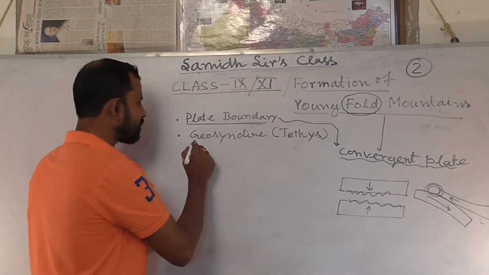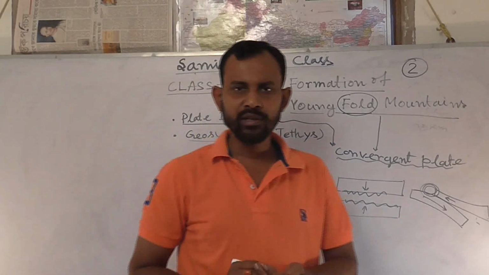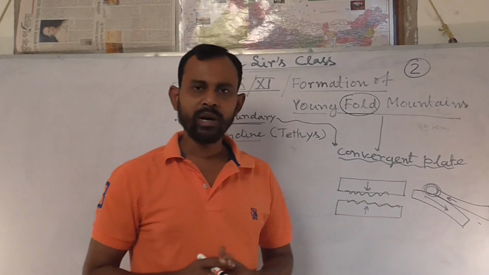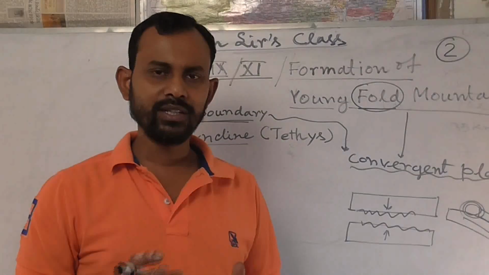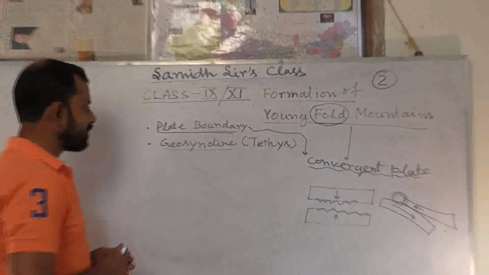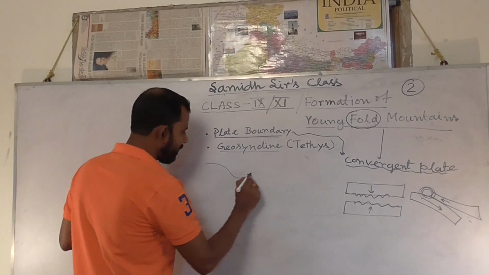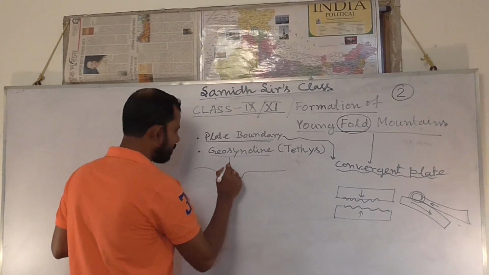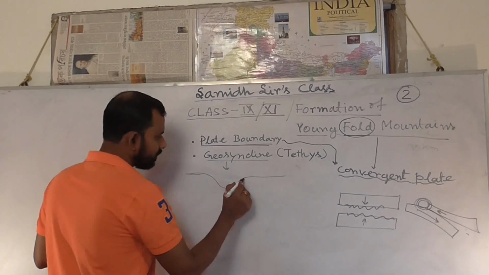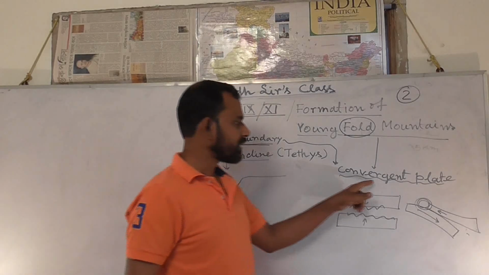What is the meaning of geosyncline? Geosyncline means a depression which is created at the boundary of the convergent plates. That is the geosyncline. So after the formation of the geosyncline, what is the shape of the geosyncline? If we consider such a type, that is geosyncline. So the geosyncline has been formed due to the collision between the two plates, that is the convergent plate.